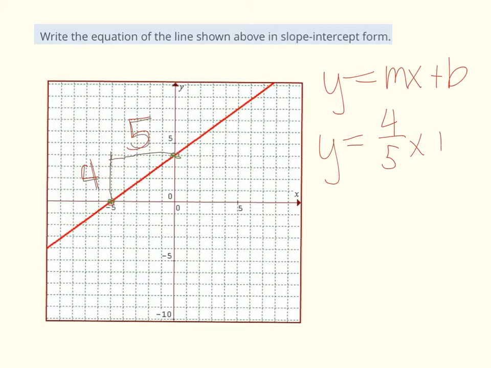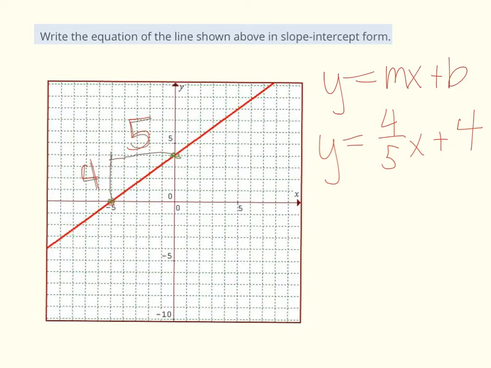And then next I just need to figure out what my y-intercept is. The y-intercept should be pretty easy to figure out. If the line is graphed, your y-intercept is where the line crosses the y-axis. So here is where our line hits the y-axis, which is at positive 1, 2, 3, 4. Okay, so our y-intercept is just a positive 4. And that is the equation of our line.